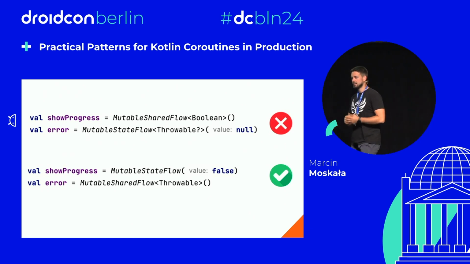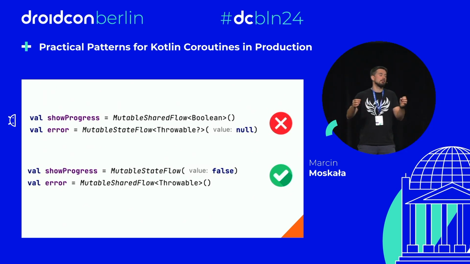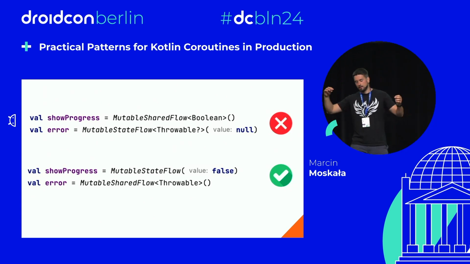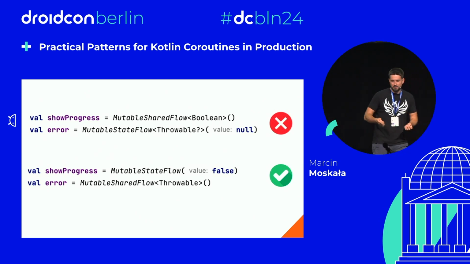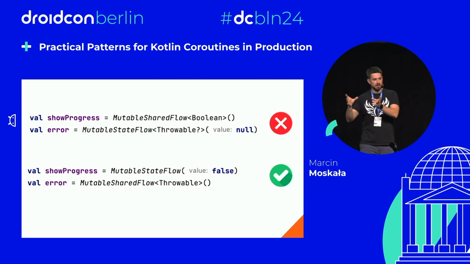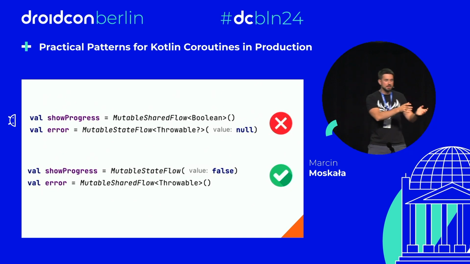So representing something where you are not interested, for instance, in the intermediate state. What does it mean, conflated? It means that if the listener is too slow and the values are produced too fast, the listener might not receive all the updates, which is perfect for a state. Imagine that you have a listener which is updating a view and an emitter that is very quickly making one update in the view and then another.